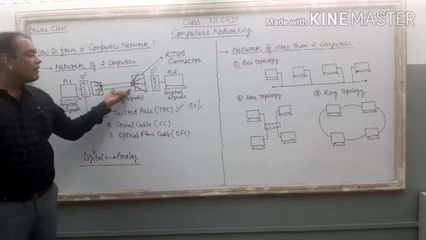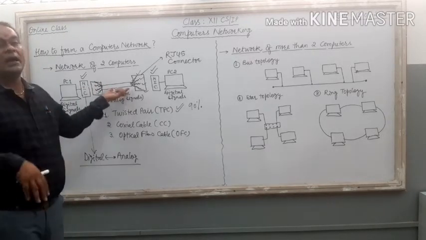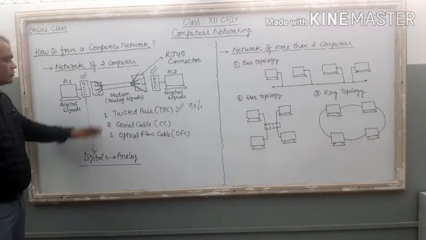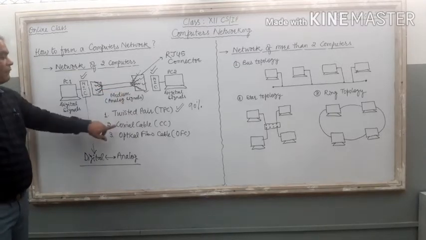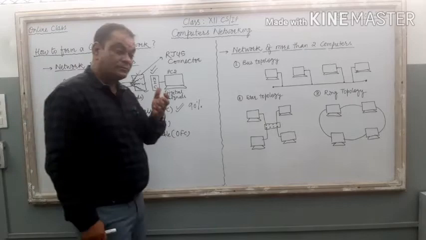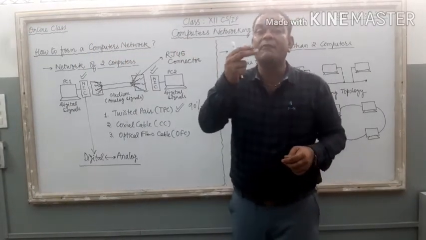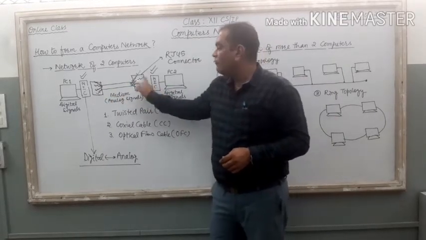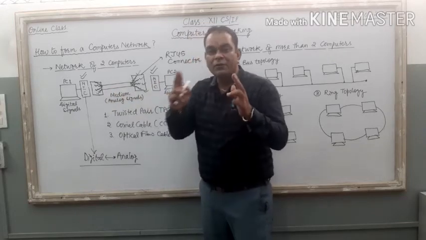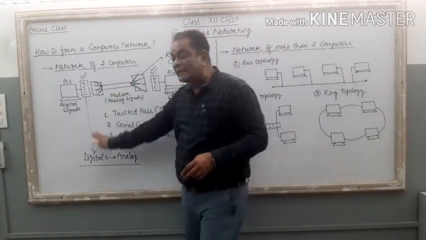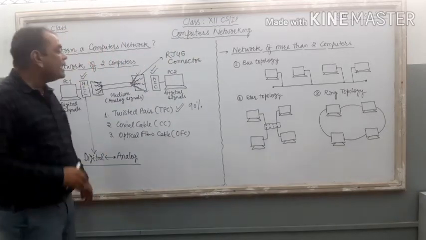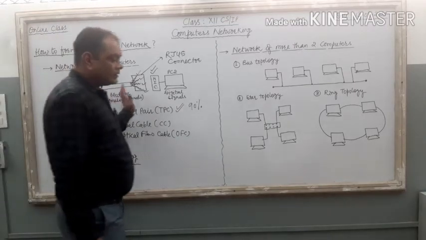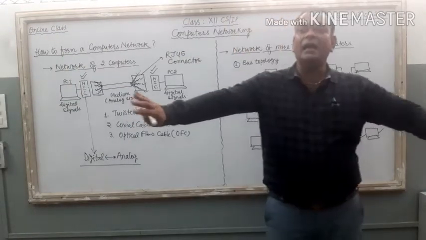Now you require one communication medium. Either it is a wire, or you can use Wi-Fi or Bluetooth, or different wireless devices are also there. So you require a medium. Now if I take twisted pair cable as a medium, I need RJ45 connectors also, right? So two NICs, two RJ45 connectors, one piece of twisted pair cable. If these things are there with me, then I can connect these two computers with each other. Clear?